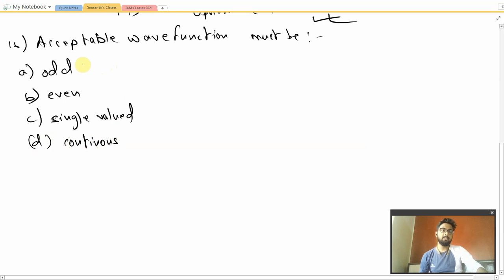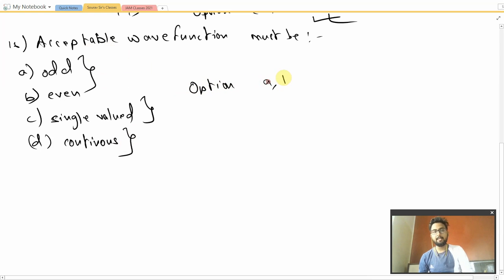The wave function being odd or even doesn't matter; be it odd, be it even, it will be acceptable. The wave function must be single valued to be acceptable, and it must be continuous and differentiable in the range that is given. Following these conditions, the wave function will be acceptable. So in this case all of the options, A, B, C, D, are correct.